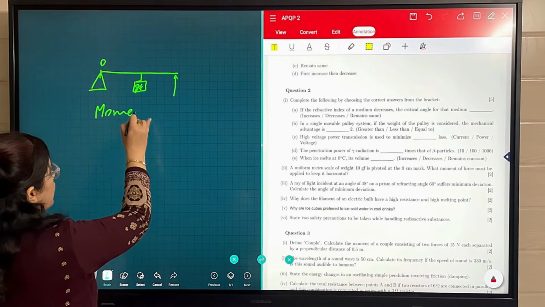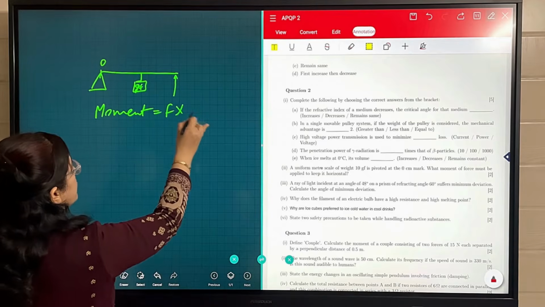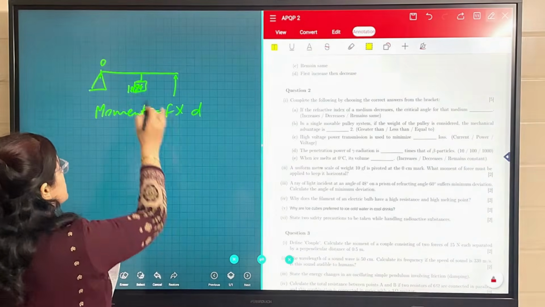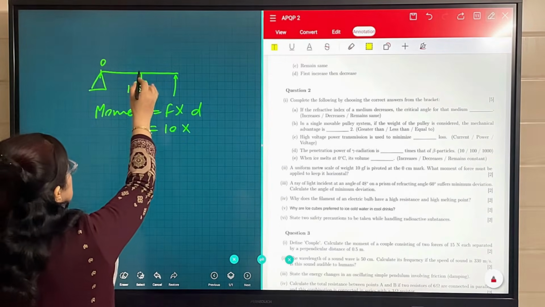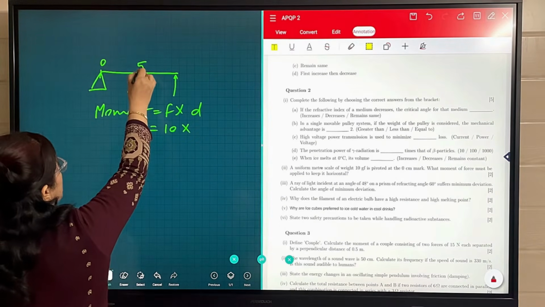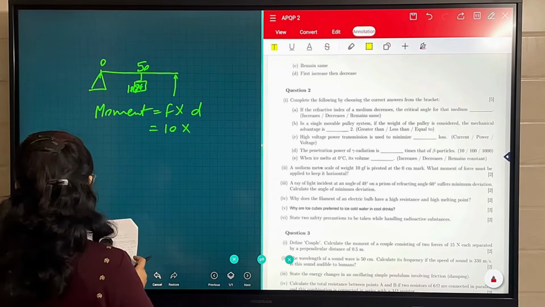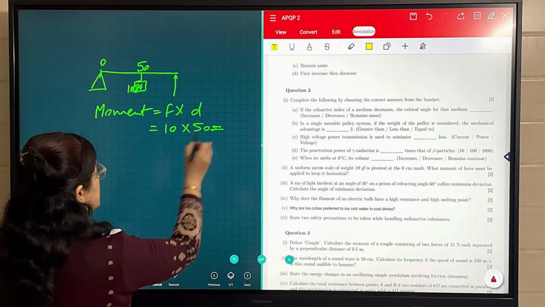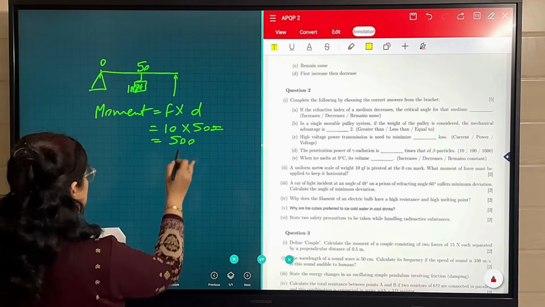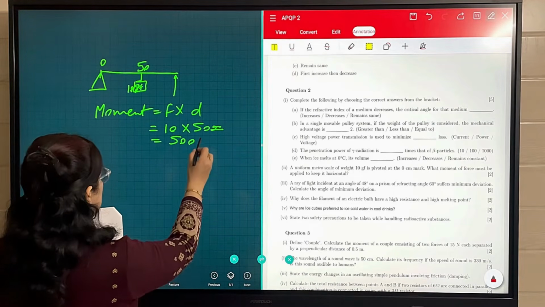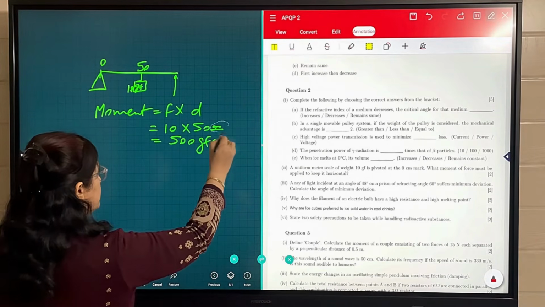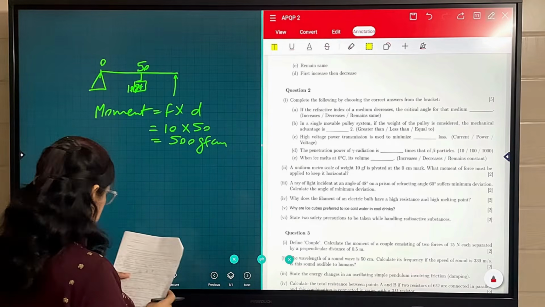We know the formula for moment is equal to F into D. So force in this case is given in the question as 10 GF. So 10 GF into distance is, we know that the center of gravity will lie at 50. So it will become 10 into 50. It means it is equal to 500 GF centimeter. Whatever units are given, we have to take them only. So it will become 500 GF centimeter.